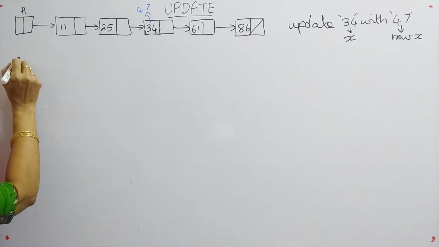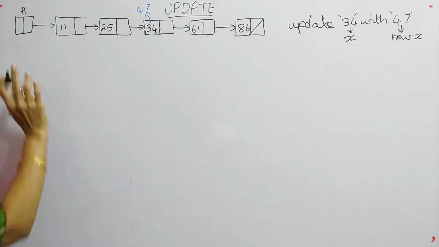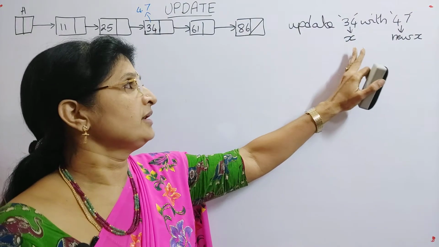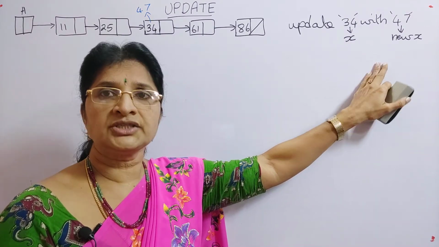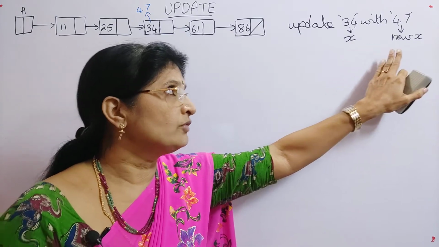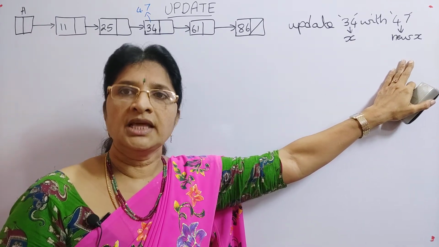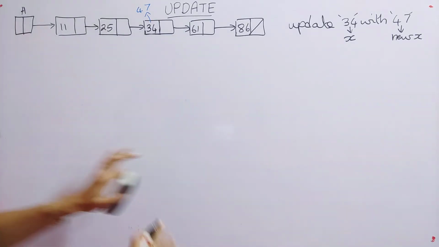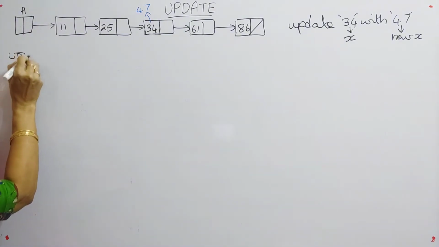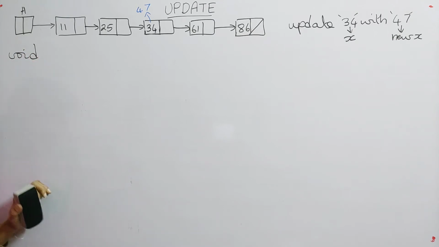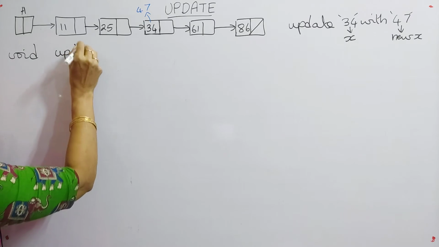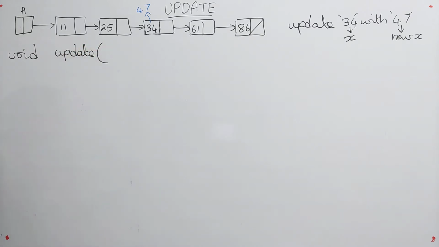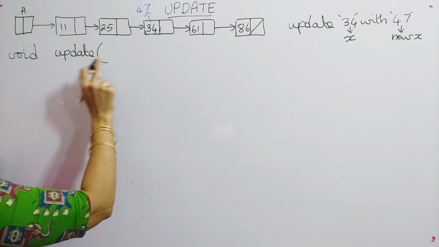So first of all, we have to write the function definition. Here it is just updating the value 34 with 47, so there is nothing to return. So what will be the return type of this function? The return type of this function is void. Next, function name, I am giving it as update.